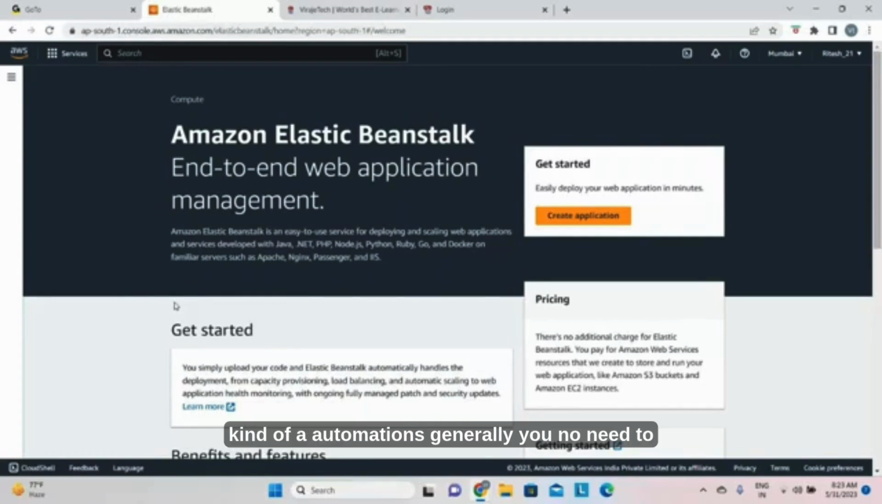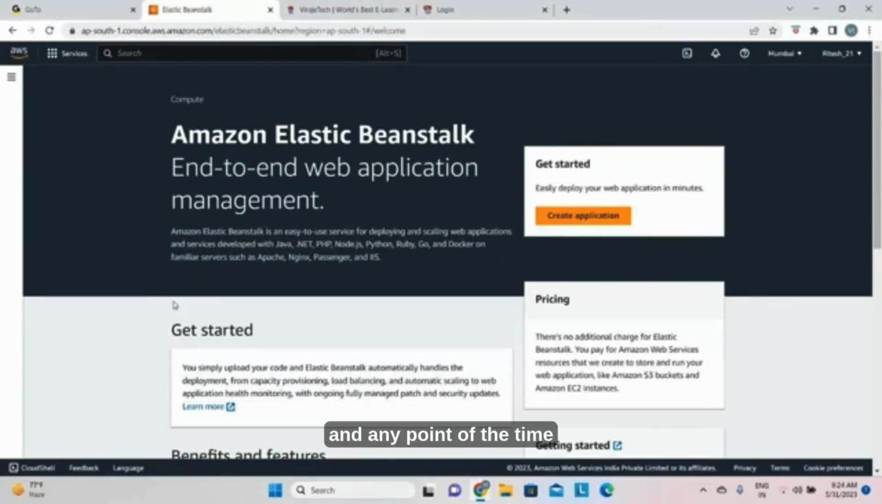Okay, it's a kind of automation. Generally, you no need to create an environment, you no need to create a server, you no need to do the auto scaling, load balancer, everything. This service will do it, because in the backend the API is already developed by the Amazon team. So you just give the details of what you want to launch and deploy. Based on that, your application will be hosted. Everything will be created. Even your endpoints will be created.